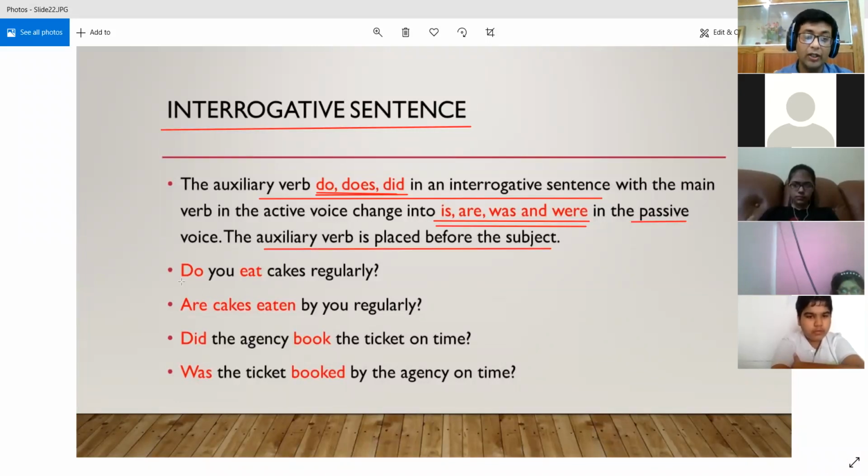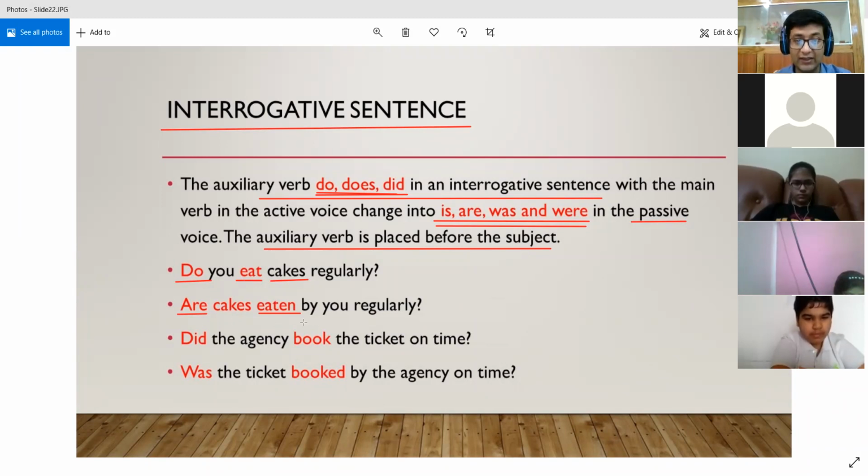So over here, do you eat cakes regularly? Here we are using do, the auxiliary verb, and eat is the main verb. So this sentence is in the simple present, right? So what are we doing? The verb do changes into are. So are cakes eaten? The third form of the verb eat is eaten, right? Because the second form is ate and the third form is eaten.